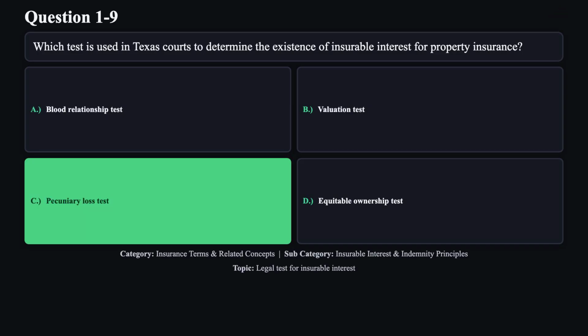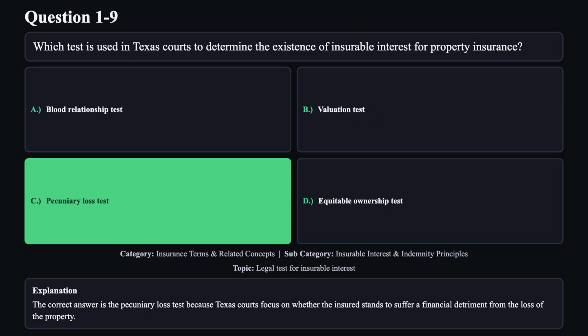The correct answer is C. The correct answer is the pecuniary loss test because Texas courts focus on whether the insured stands to suffer a financial detriment from the loss of the property.